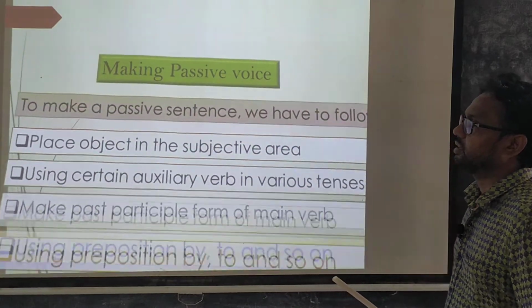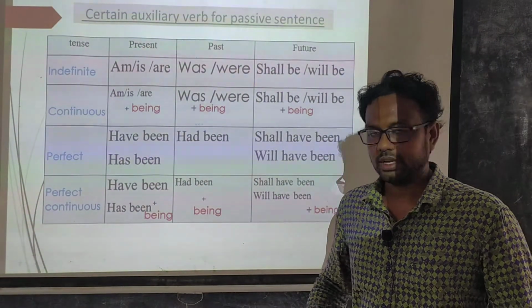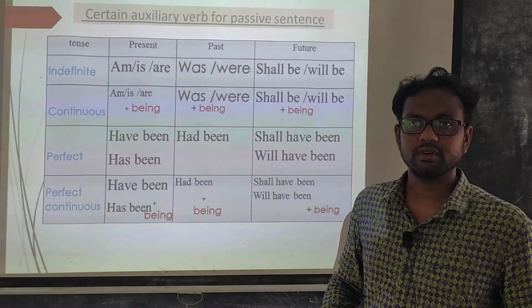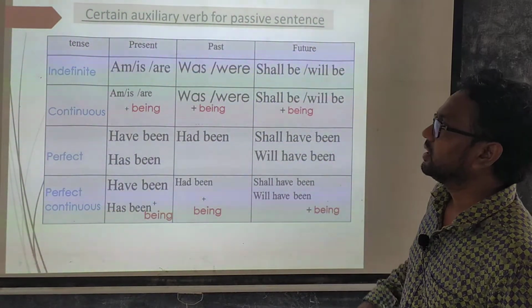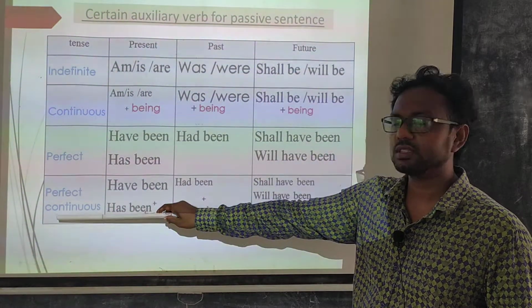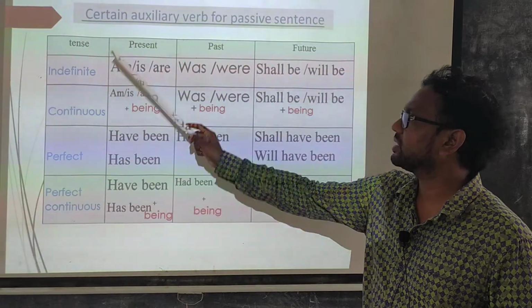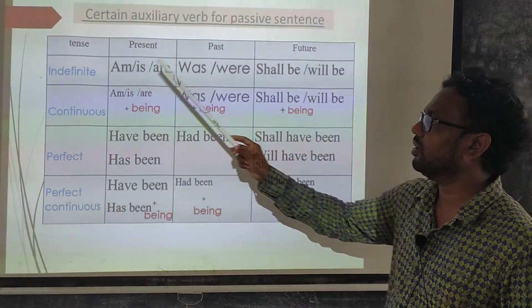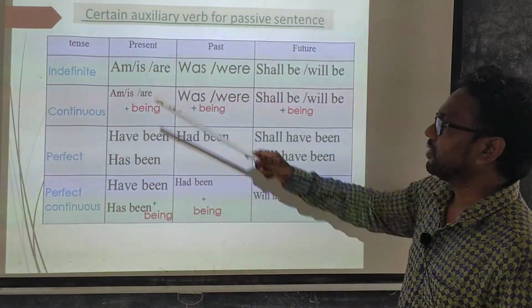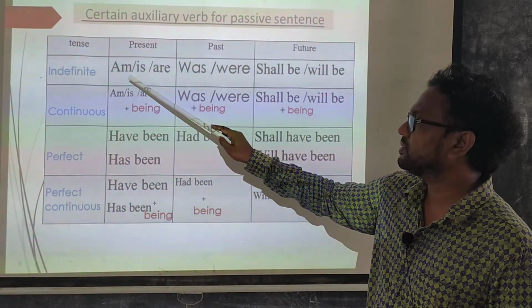Now here is the chart of auxiliary verbs for passive sentences. The certain auxiliary verb here depends on various types of tenses. Here in the column we find the names of various types of tense, and here is the happening period of the tenses. For indefinite tense, if the happening period is present, we will use am, is, are.